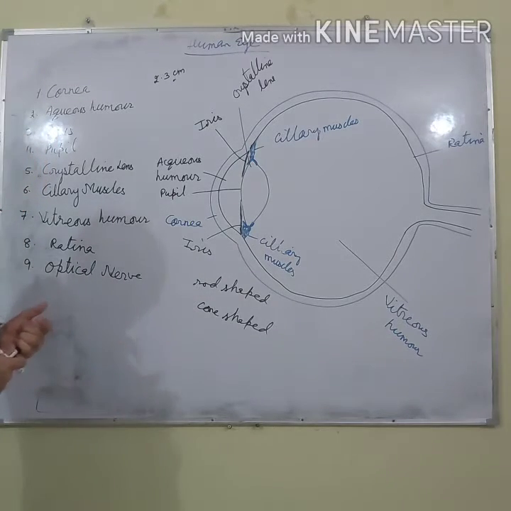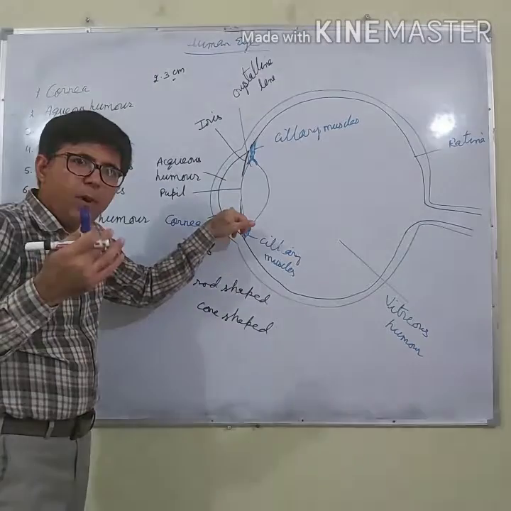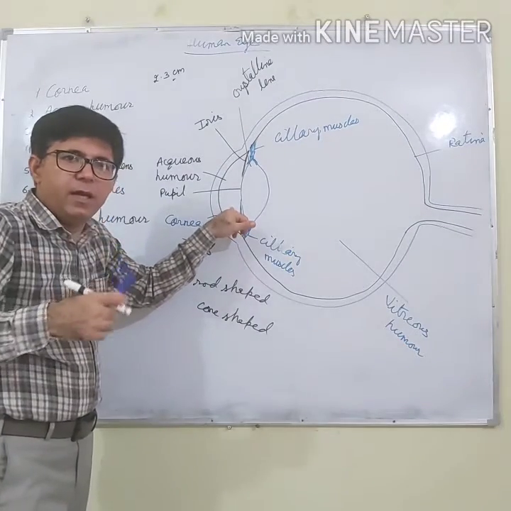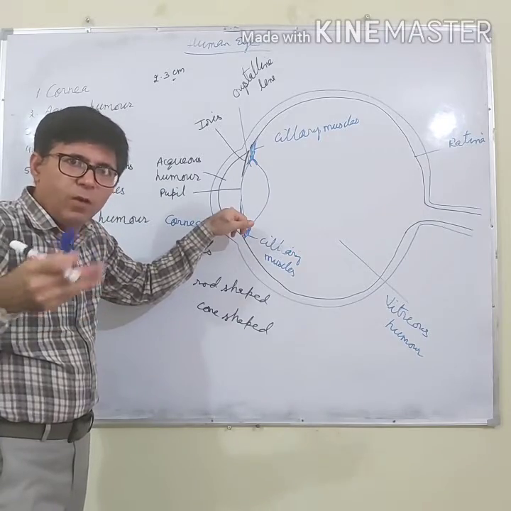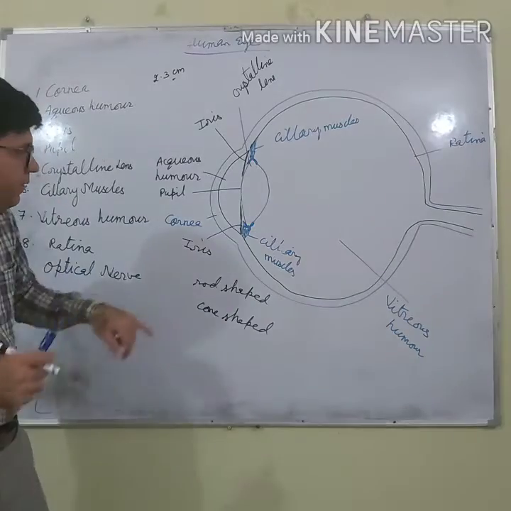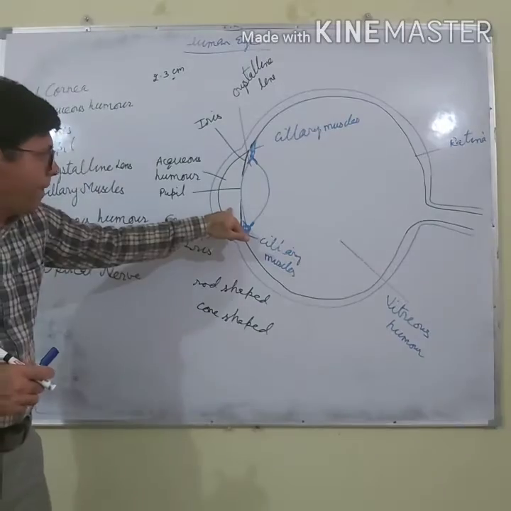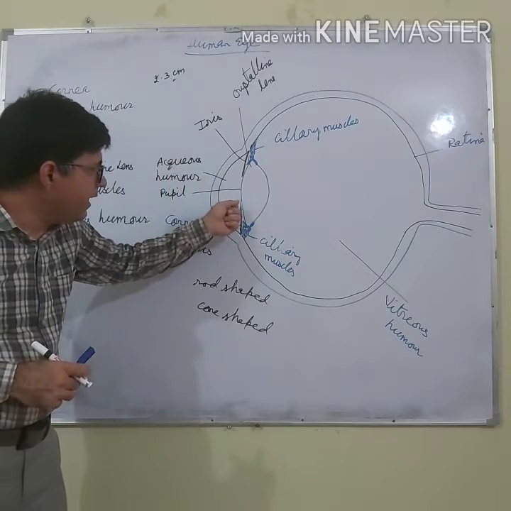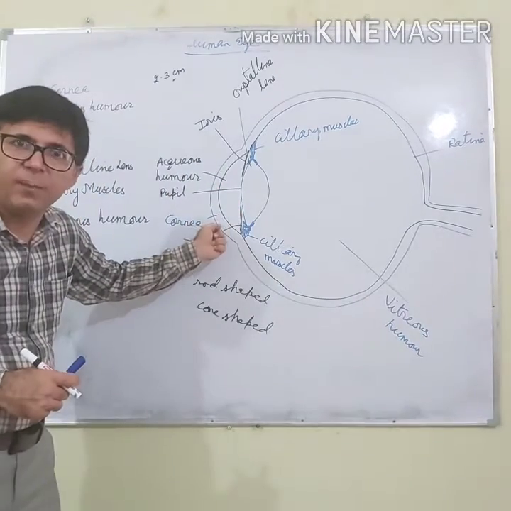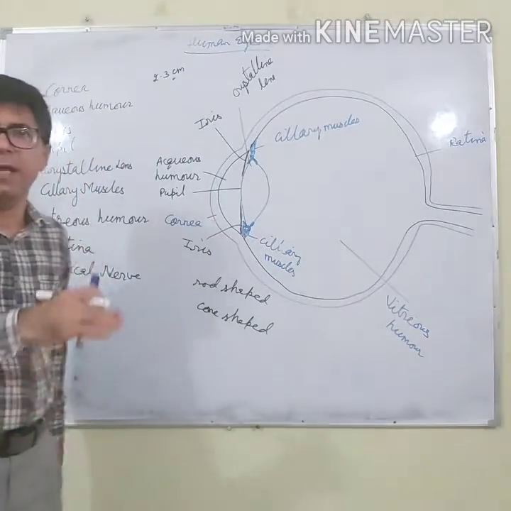Next one is aqueous humor. It is made up of water, a saline fluid. Its purpose is to protect the eye against change in atmospheric pressure, and it also helps in focusing the image at the retina.